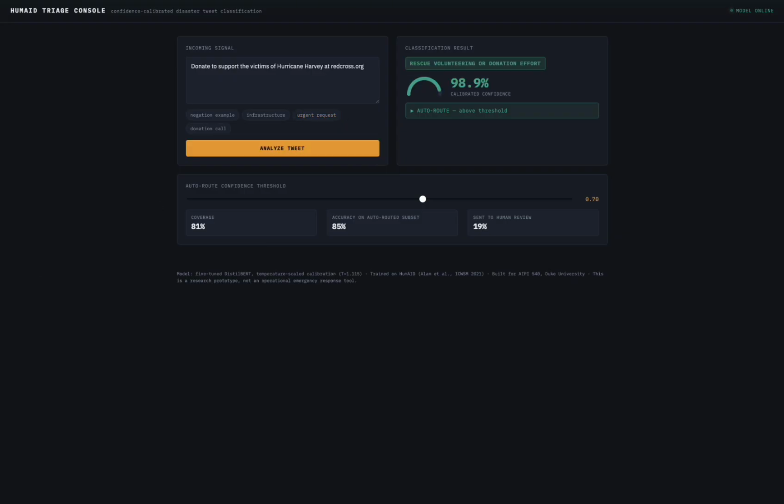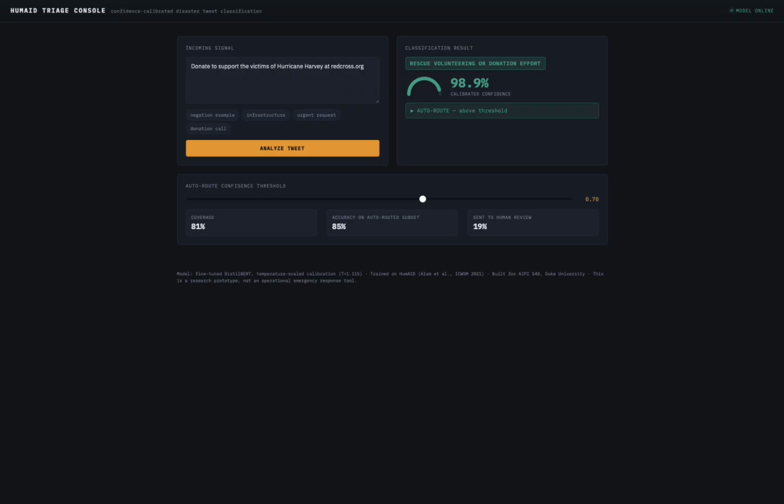Furthermore, with some of the results and the key findings that are written in the white paper, there was a distribution shift experiment that was held, and the model's calibration did hold up pretty well. In one experiment, I trained only on hurricane, wildfire, and flood messages, and then I tested the model on earthquakes that the model never saw. I was expecting the model to get this new disaster type wrong, but it didn't, and the error actually stayed pretty consistent on the unseen data.